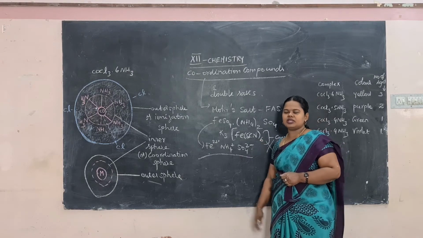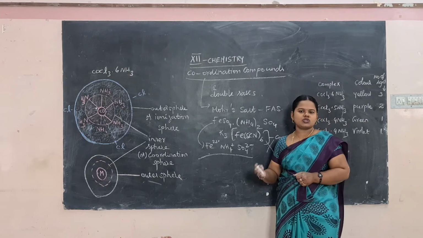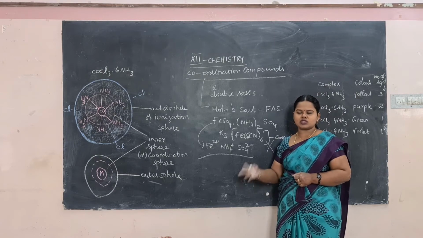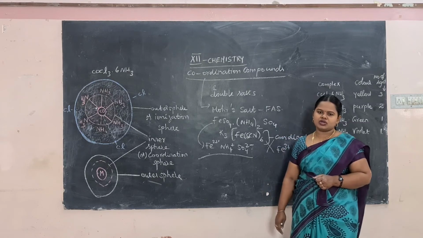So this is about the coordination compound and double salt. A double salt will dissociate into simpler ions or constituent ions, whereas coordination compounds will not dissociate into simpler ions or constituent ions.